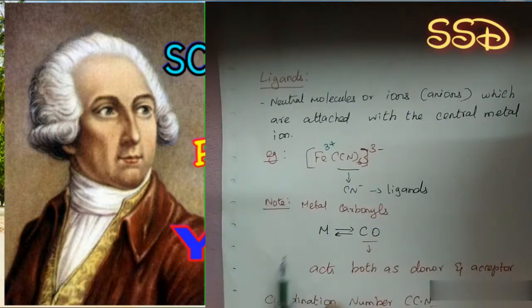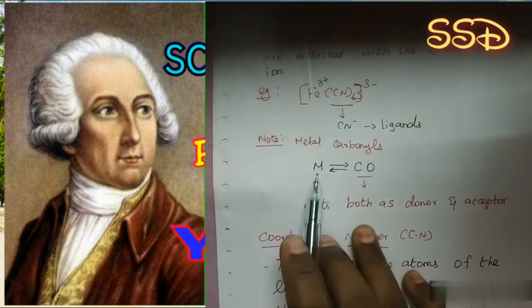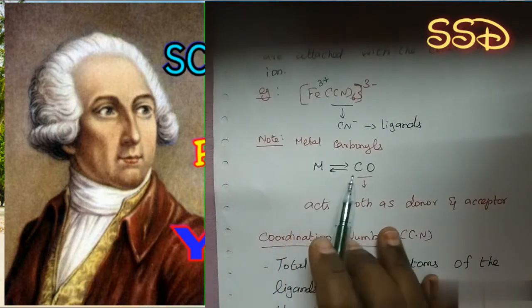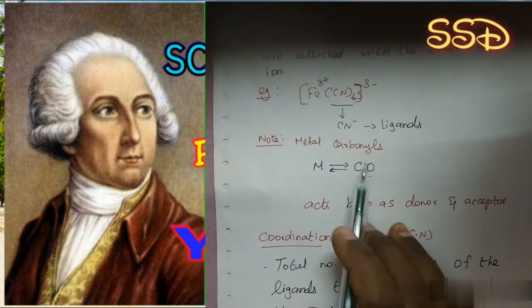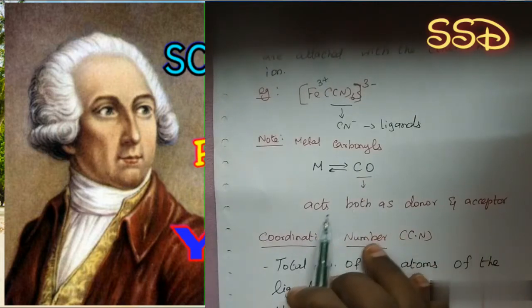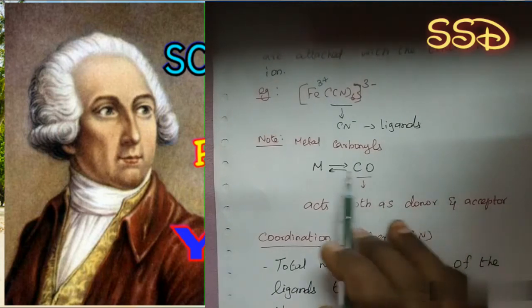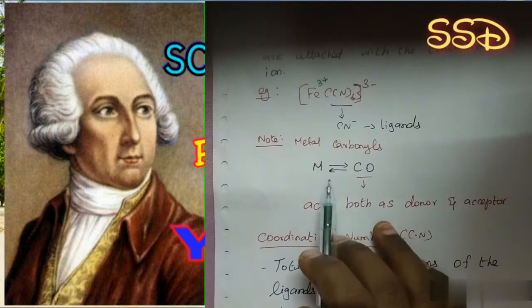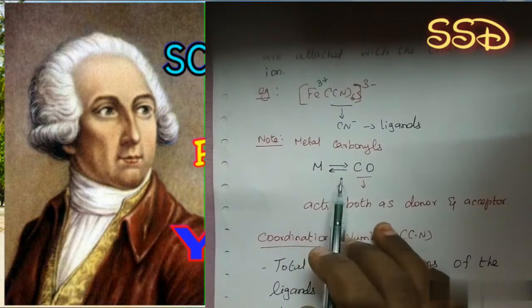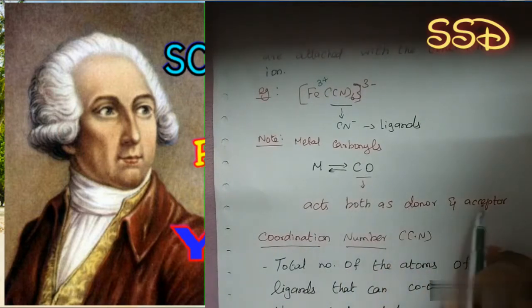Next, here one note is there, that is metal carbonyls. In metal carbonyls, there is a bond formation between the metal atom and carbon monoxide, that is the carbonyl group. Here the carbonyl group acts as both donor and acceptor, which is indicated between the metal and carbonyl group by two arrows.